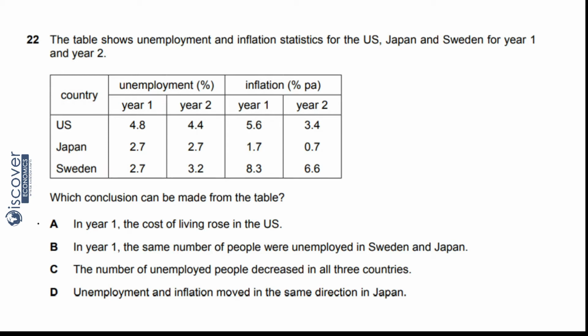Now what could be the answer? That I have discussed before, that is the A part, that tells us that in year 1 the cost of living rose in the United States, because in the United States unemployment increased and inflation decreased, but because of unemployment the cost of living increased. Fine. So this is going to be the answer, because the more unemployed people mean the government will have to give them more compensation, so government expenditures will also increase. So A is the answer.